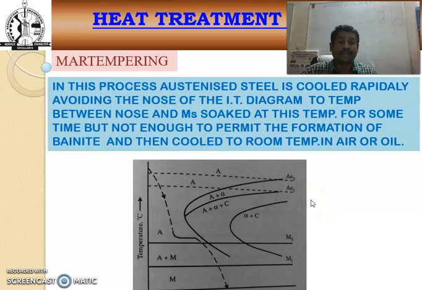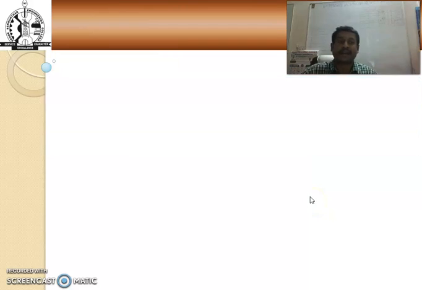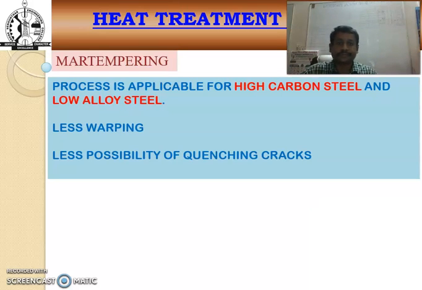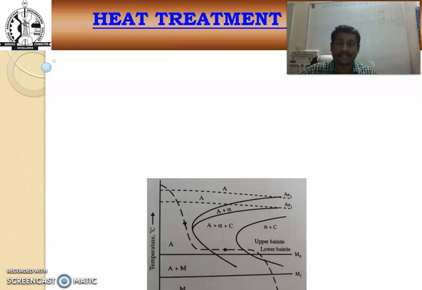Cooling is normally done by air or oil. The martempering process is applicable for high carbon steel and low carbon steel. There is less warping and less possibility of quench cracks.